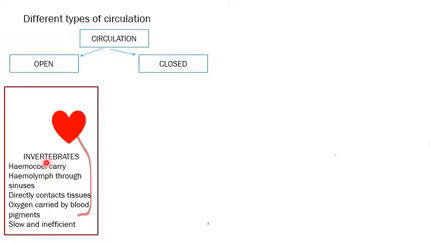This hemolymph will be directly contacting the tissues, and oxygen is not carried by cells, it is carried by some pigments within the blood. From there, the cells will absorb all the nutrients and excrete. Then again, near the heart, another vessel will arise that will drain into the heart. In between, there is a larger area where the tissues are bathed by the hemolymph. Hemocoel is the vessel that carries the hemolymph.